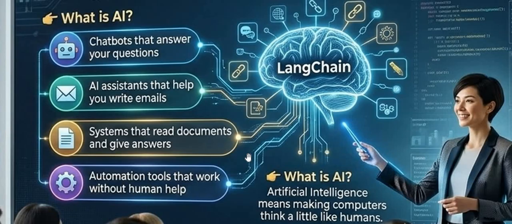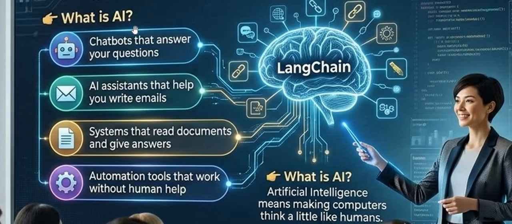To understand LangChain, first we have to learn about AI. What is AI, and how does it work? AI stands for artificial intelligence. Artificial intelligence is the technology that allows computers to perform tasks that normally require human intelligence. In simple words, AI makes computers think, learn, and solve problems like humans.